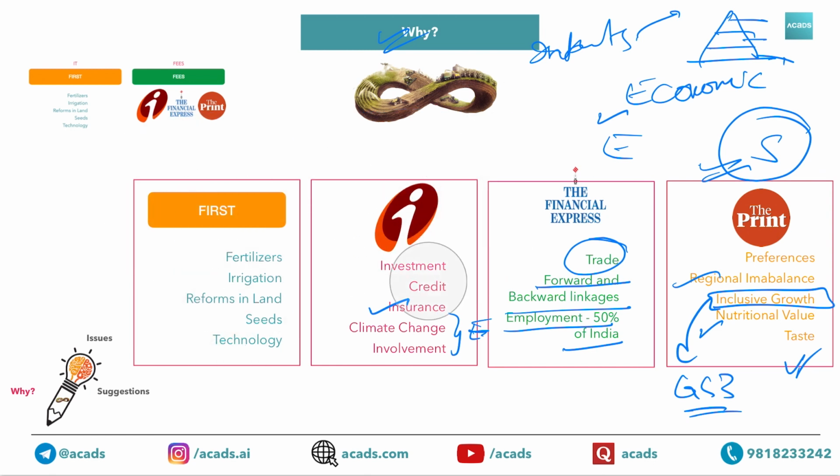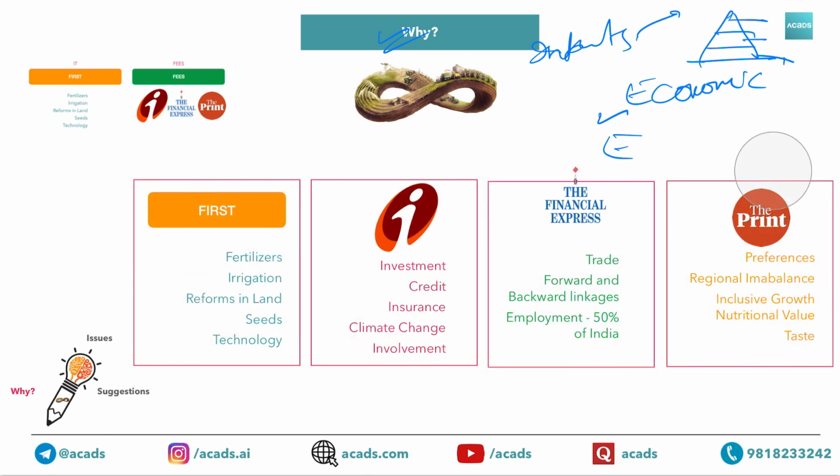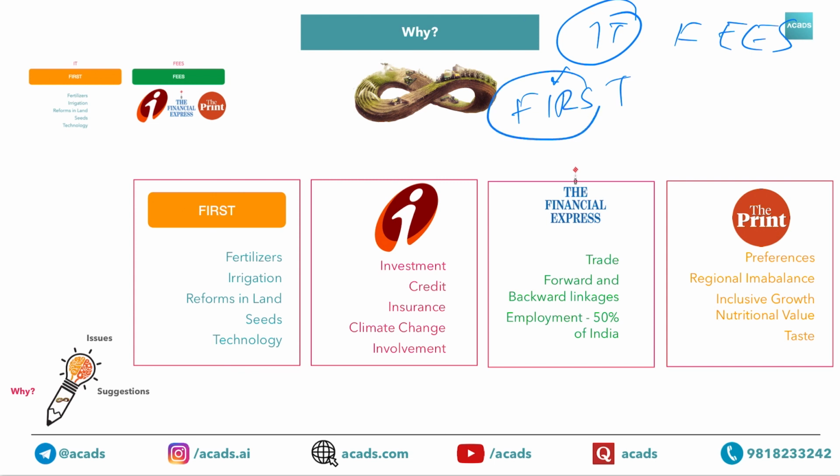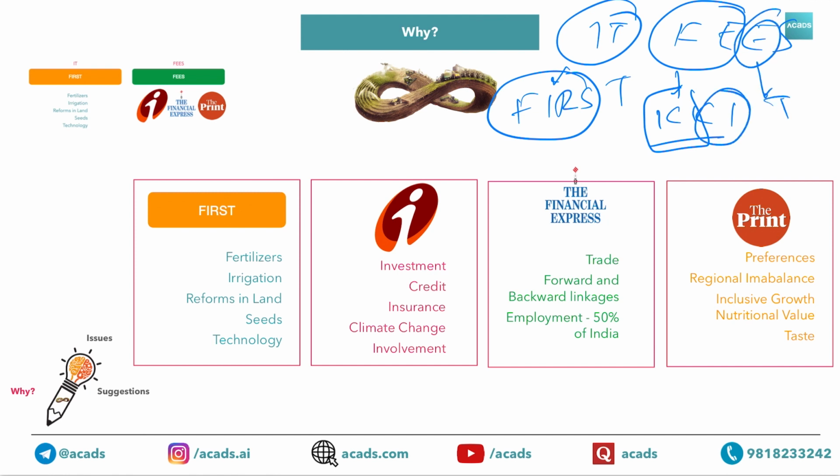So please pause the video. Let me help you revise all these things again very quickly. In case of why, the mnemonic is IT fees. For IT, we have the first 4 for I, the last one T is for T. For F and E, we have ICICI, the one we studied in the last lecture. First 3 is for F, last 2 is for environment. For economy, we have the Financial Express, T, F and E. For social, we have print, P, R, I, N, T.